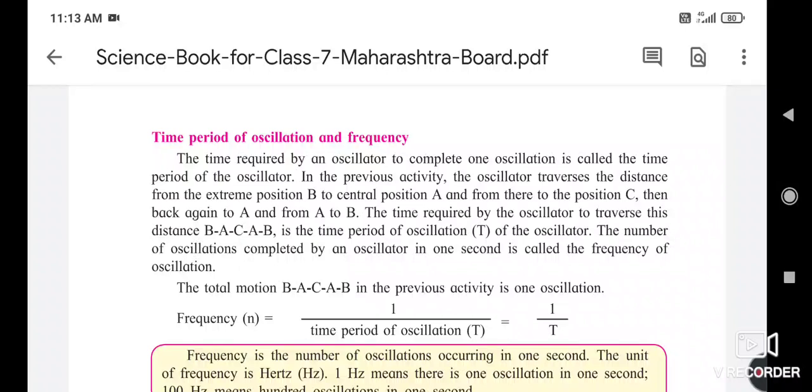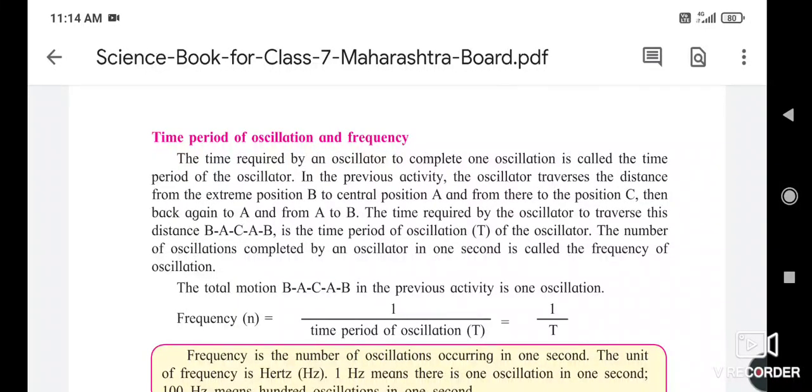The number of oscillations completed by the oscillator in 1 second is called the frequency of oscillation. The total motion, that is B to A to C to A to B, is one oscillation.